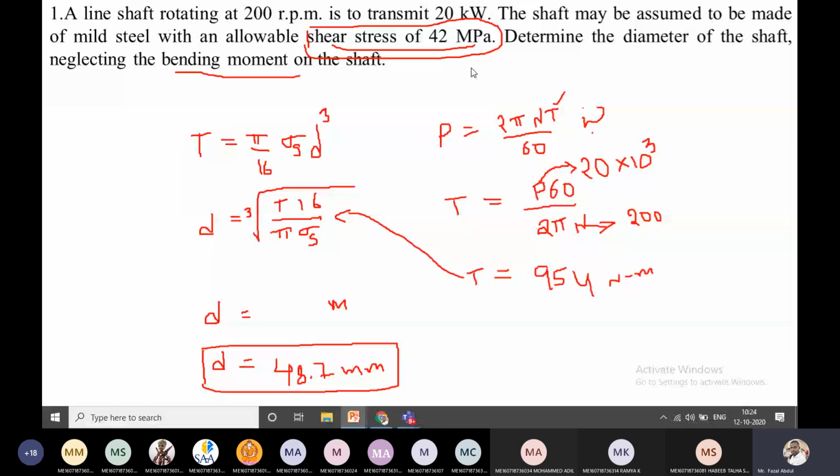Because the empirical relations you are anyhow going to remember, and the conversion of units is also easy for you. And one more important thing is the identification of the problem. The identification of the problem is very important. Okay, now see here, this is the second question.